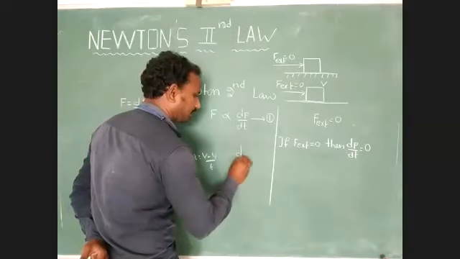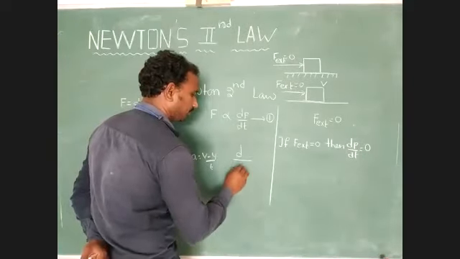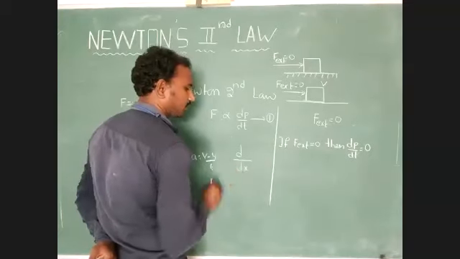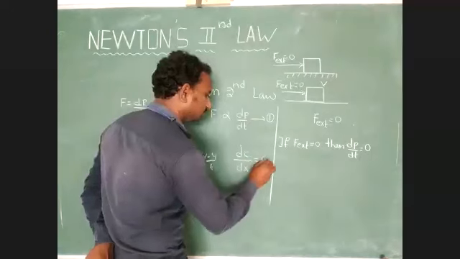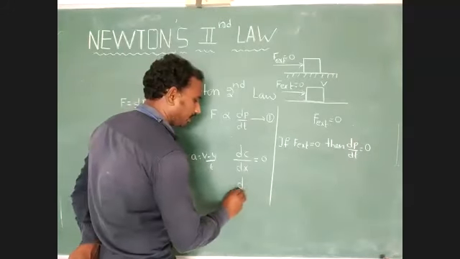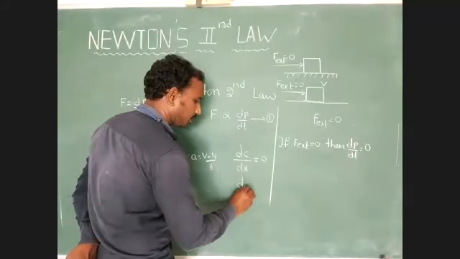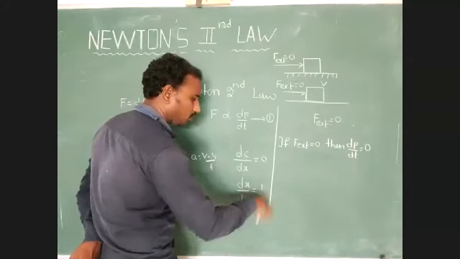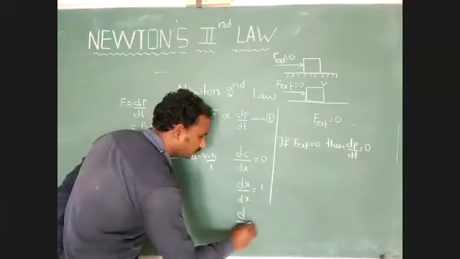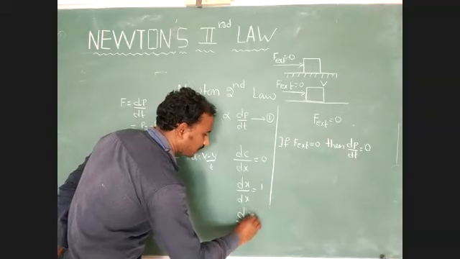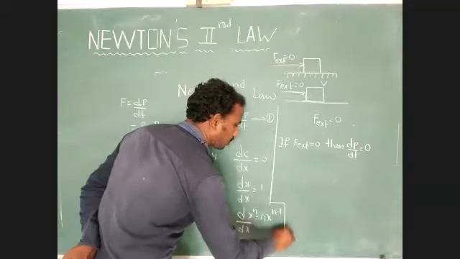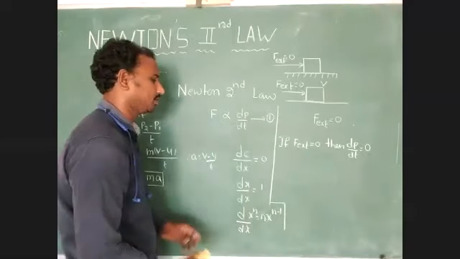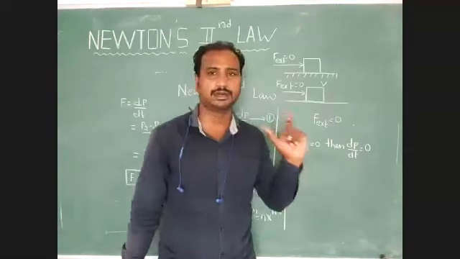Already I explained these three formulas for you. d by dx of constant equal to 0. d by dx of x equal to 1. d by dx of x power n equal to n into x power n minus 1. These three formulas are very important for explaining the physical conditions.